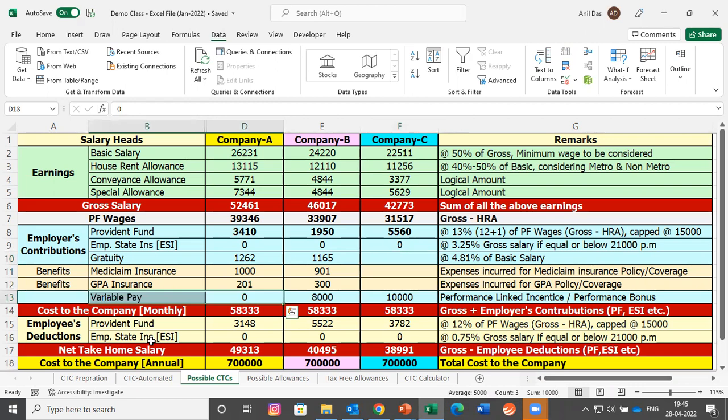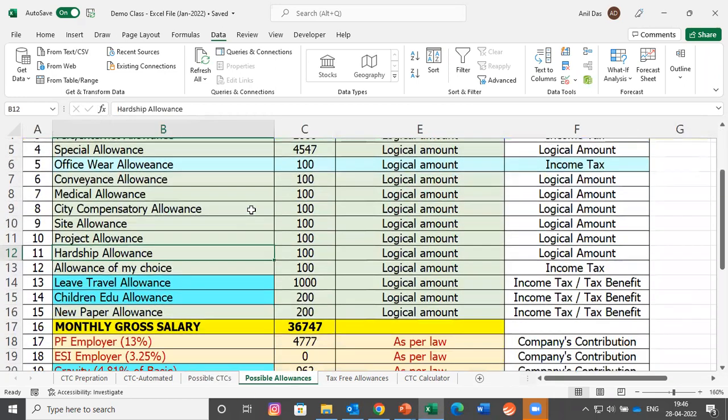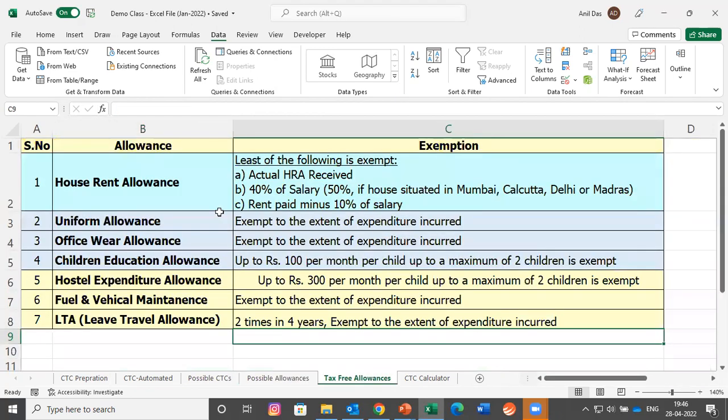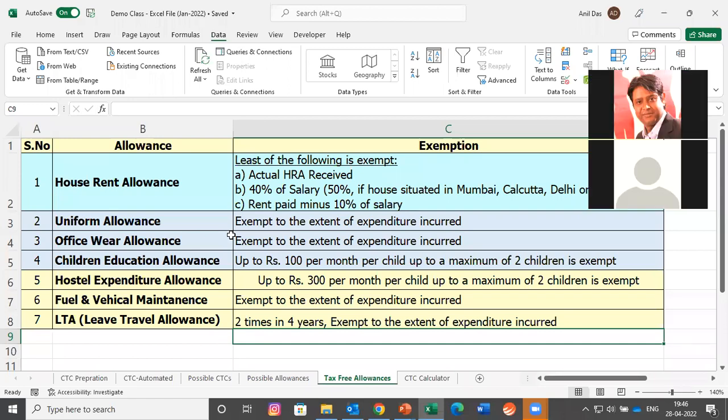Due to the absence of labor law. Every company designs the compensation package as per their convenience. So it is very difficult to say what the take-home salary would be by looking at the CTC value. And trust me, it would never be the same in different companies. These are a few allowances which you can pick while designing any salary breakup. These are some tax-free allowances which you must select while designing any salary breakup so that the employee gets more money in hand.